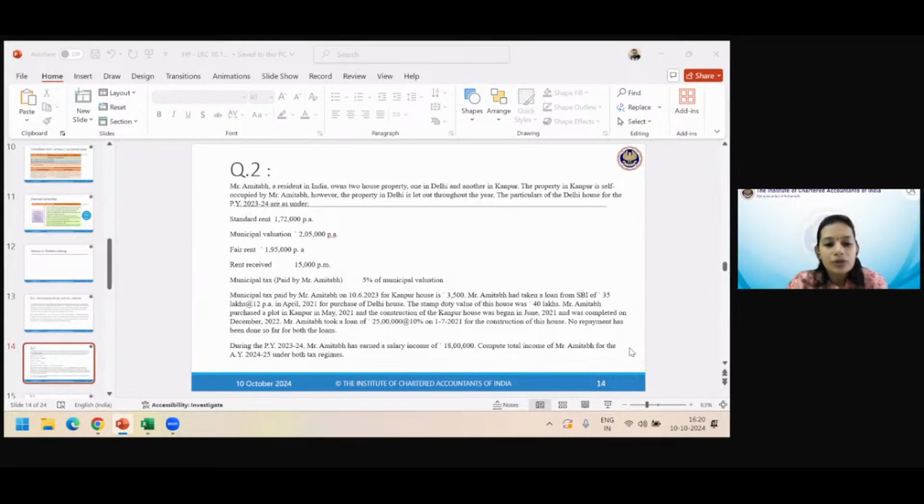During the previous year 2023-24, Amitabh earned a salary income of this much. Compute his income under both the regimes. Very good. So the nuances of what happens in optional and what happens in default, you will get to know in this sum, because side by side you will compare what happens if he chooses either regime, and then you advise which regime he should actually choose. Please remember, for individuals and HUFs, under the 115BAC scheme, you can elect every year. So it's a very good thing. Every year you see, this works out better, now let me use this. So every year you can choose what you want to do. Great.